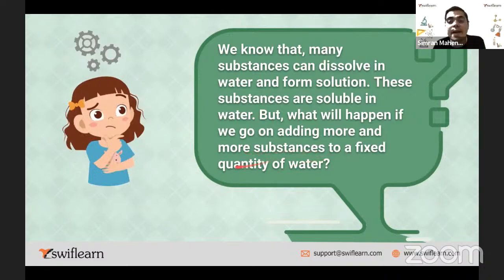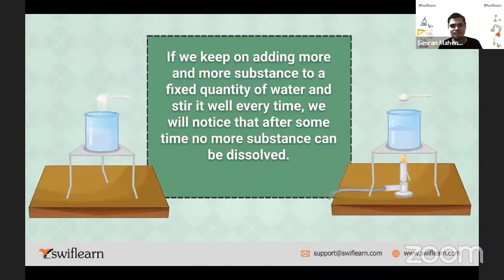What will happen if we go on adding more and more substance to a fixed quantity of water? Then it will not dissolve, right? The same example is given here. If we keep on adding more and more substance to a fixed quantity of water and stir, we will notice that after some time, no more substance can be dissolved. With 120 ml, 125 ml of water, it may take up to 100 grams, or at the max 110 or 120, but more than that, it cannot.